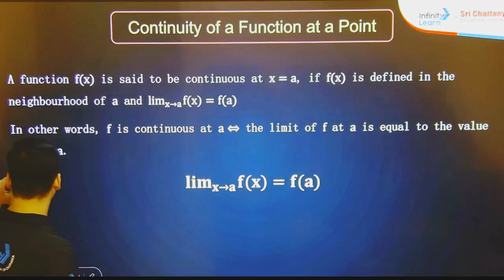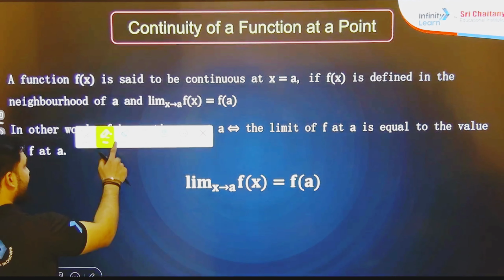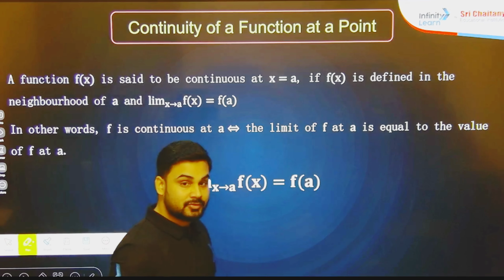See very carefully everyone, when can we say a function is going to be continuous?